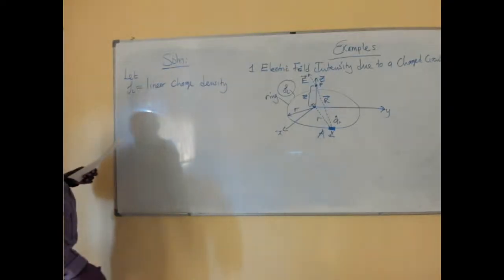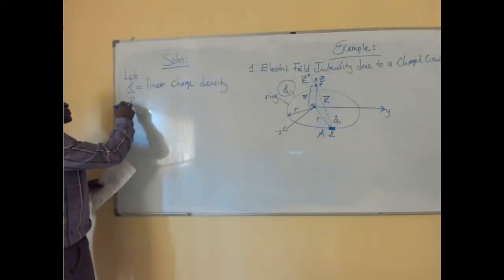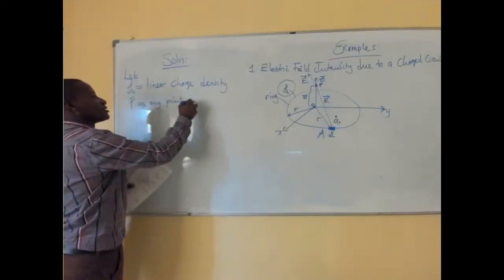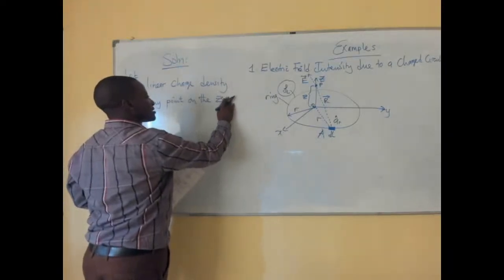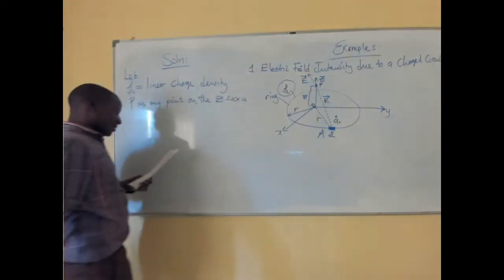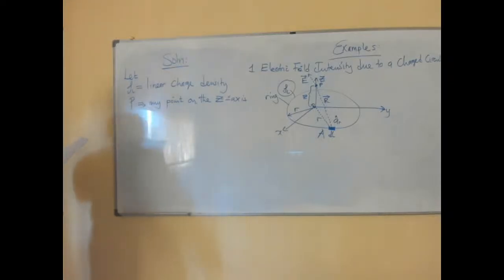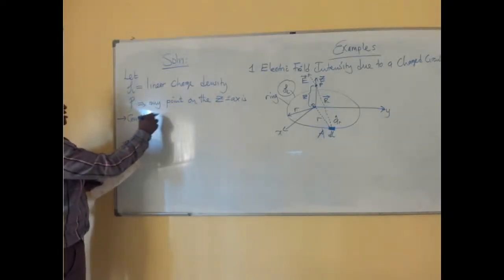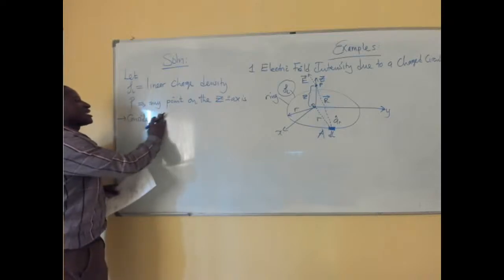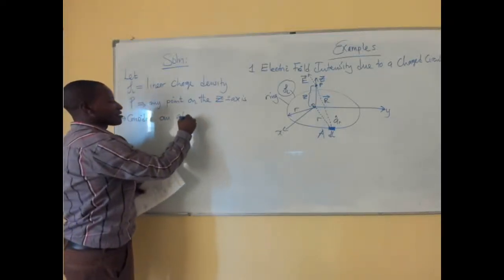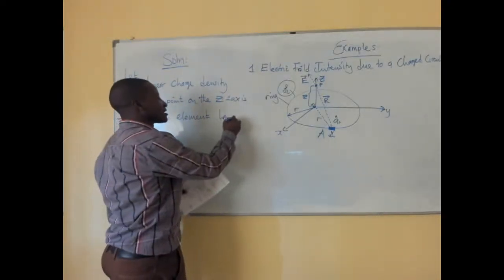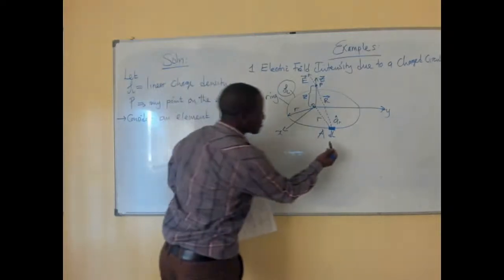Then we are saying P is any point on the Z axis, like that. All right, so let us consider an element. This element, we are calling it dl, which is this one here.